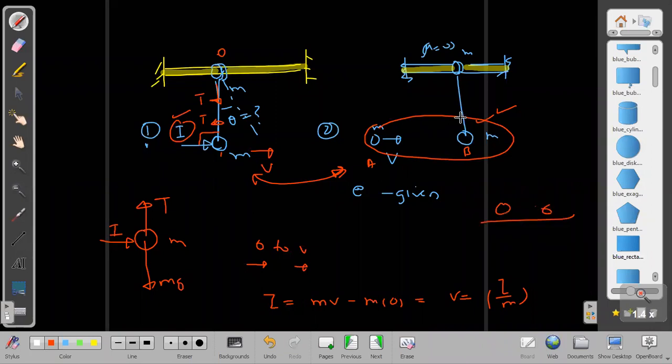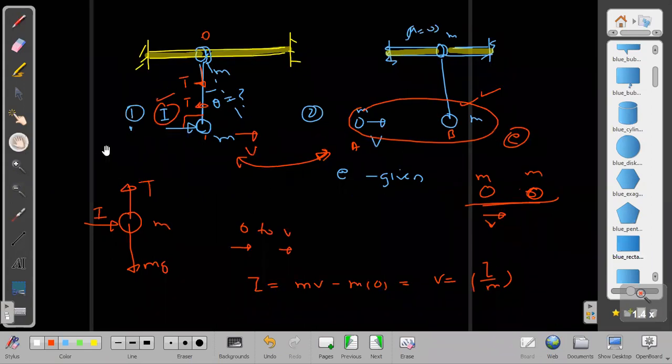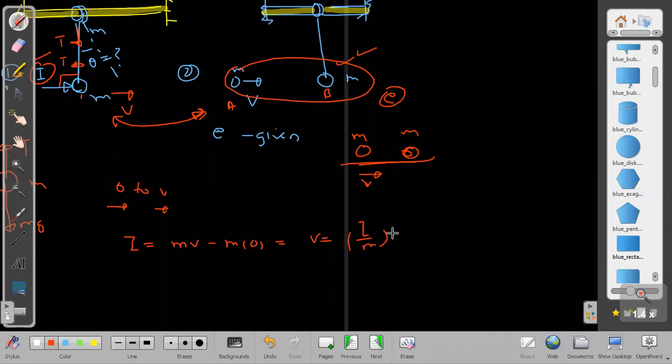Forget the string in this case. It is just one mass m, another mass m, target m, velocity V by 2. E is given to you. You have to find in terms of e. I have told you a very simple way to find the impulse I. Then you find in terms of I only. What will be the velocity acquired by it?